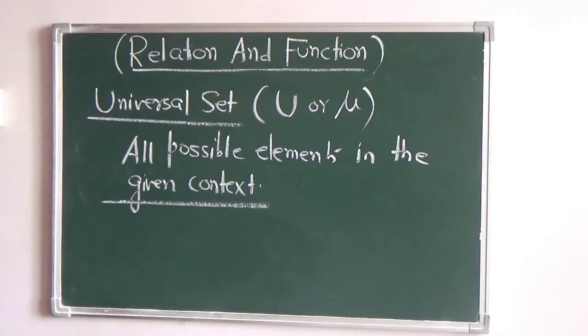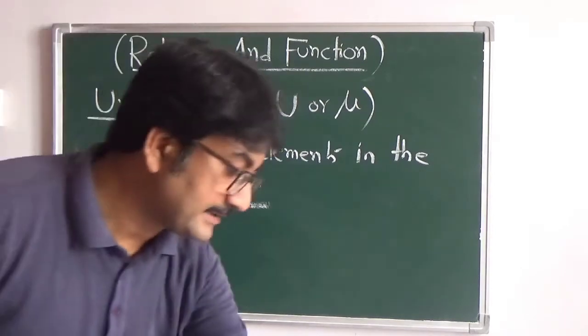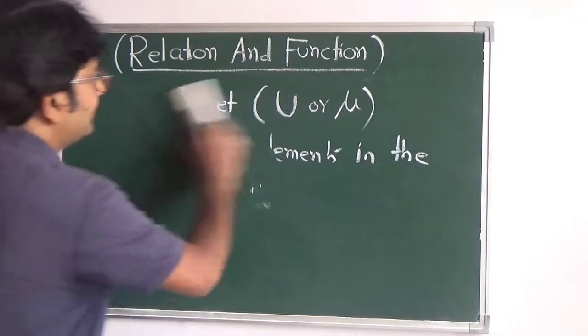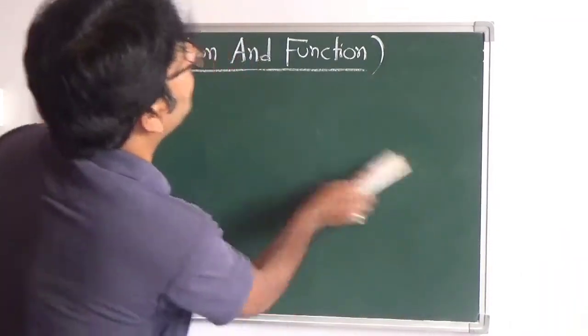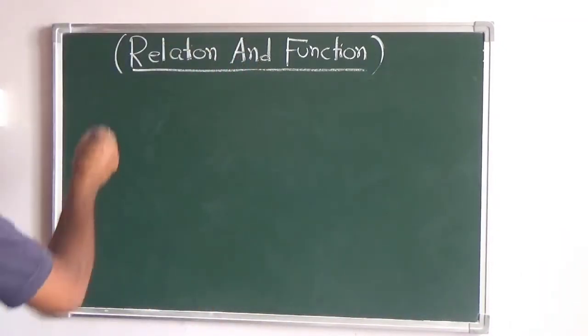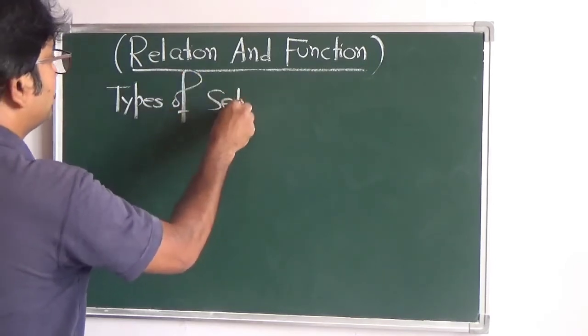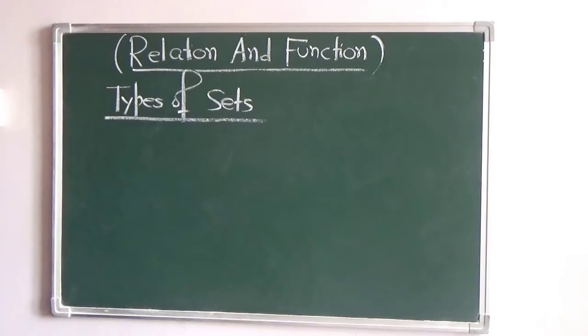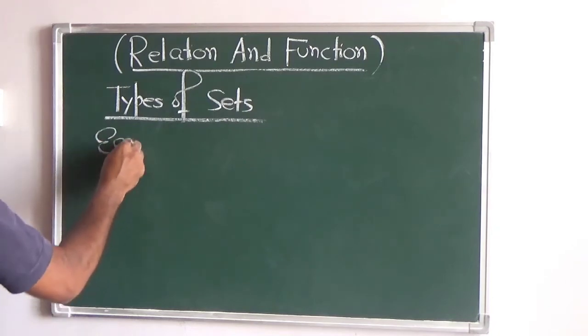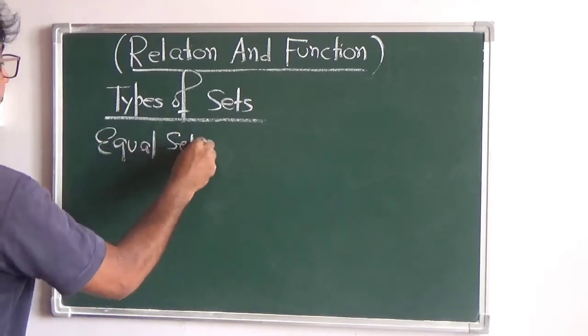Okay, now we can talk of the different types of sets. What are the different types of sets? We have already done all these things in class 11, so this is just a review. The first one is equal sets. Now what are equal sets?